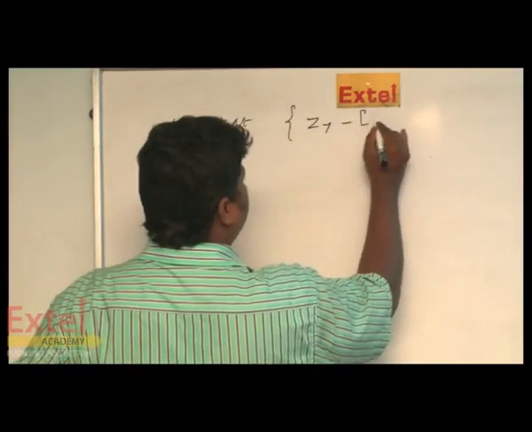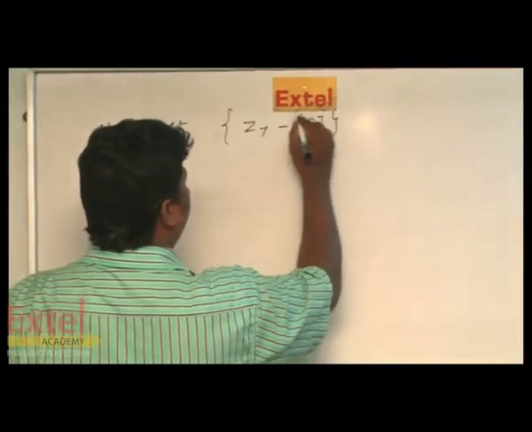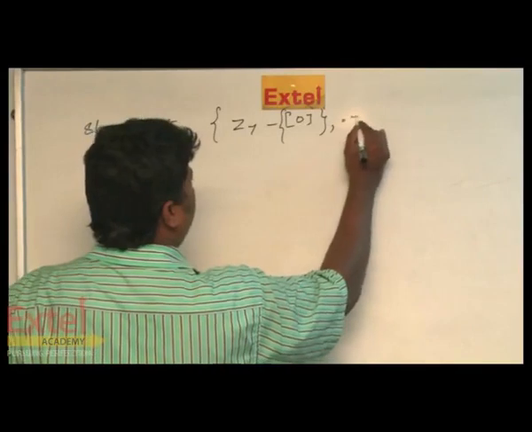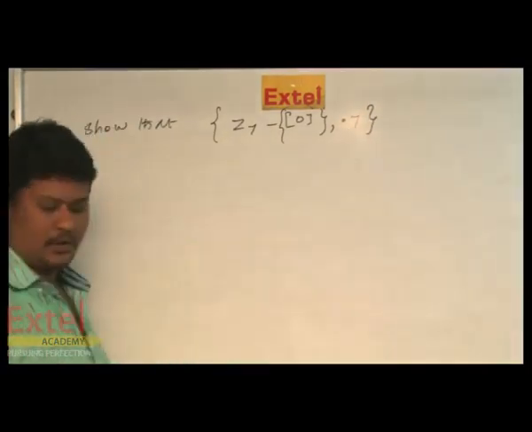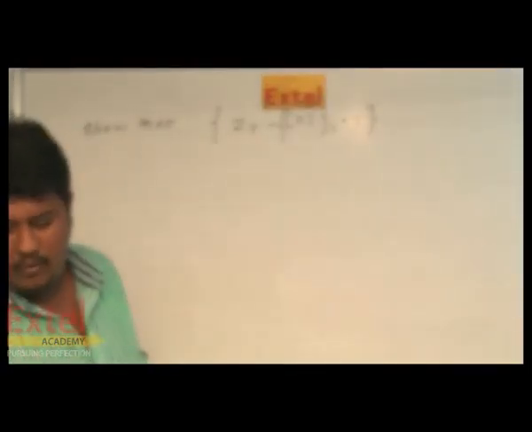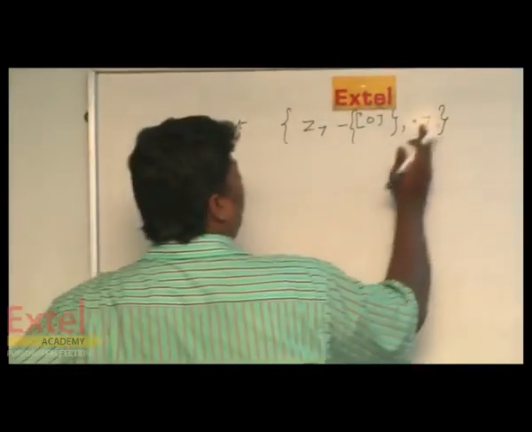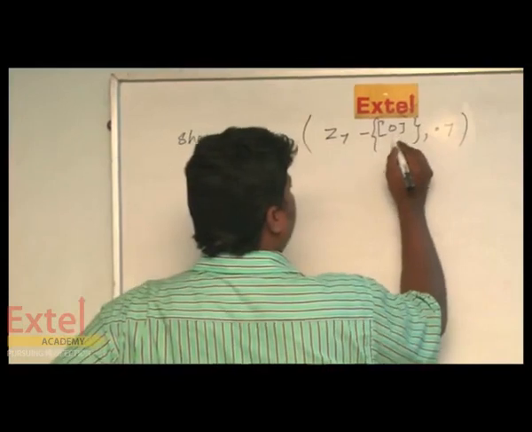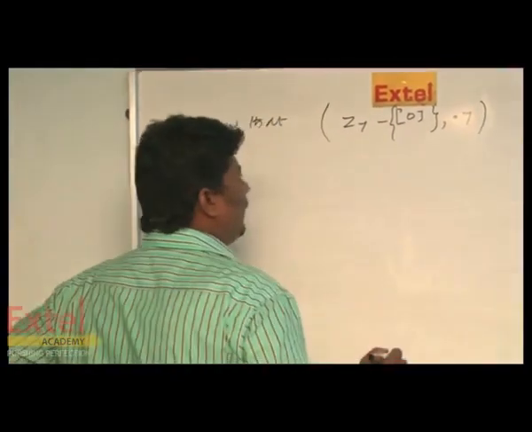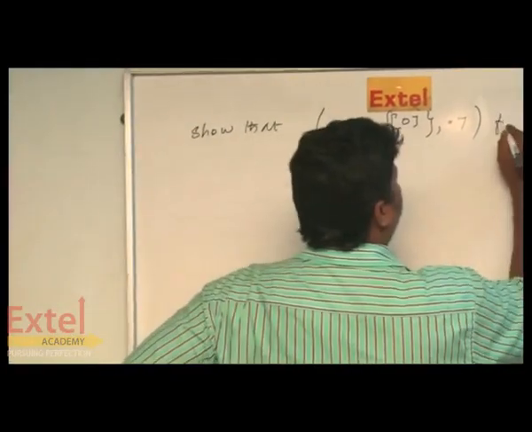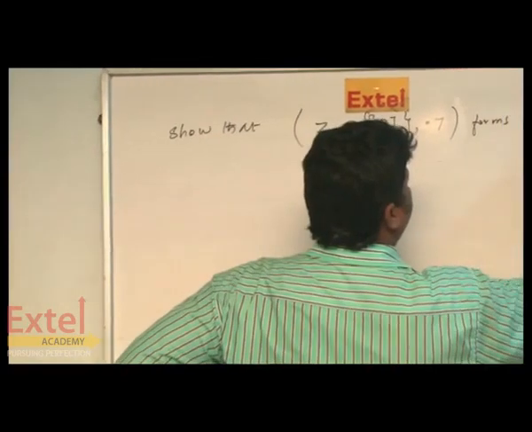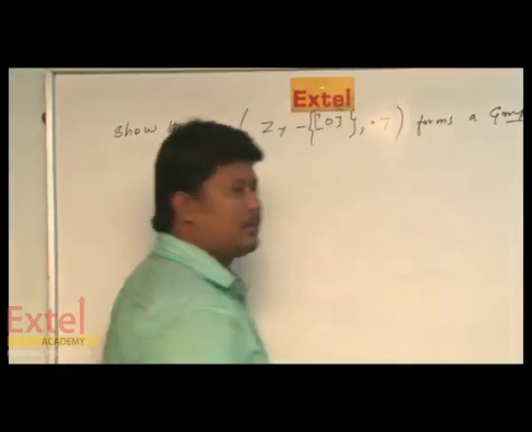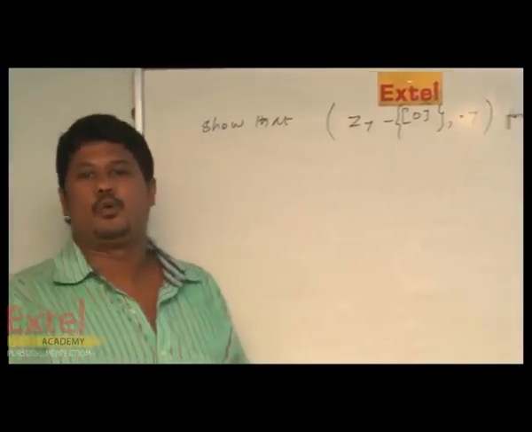Z7 minus 0, comma, dot 7, forms a group. Z7 minus 0 under multiplication modulo 7 forms a group. So this is under modulo.